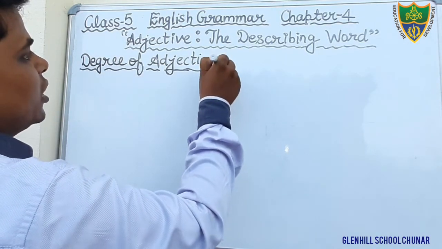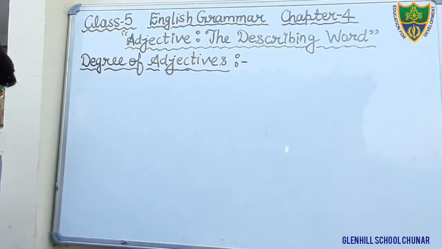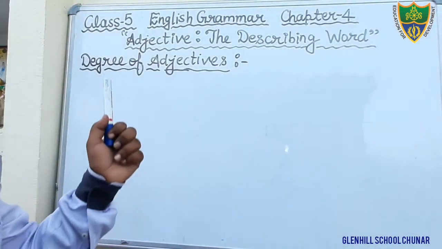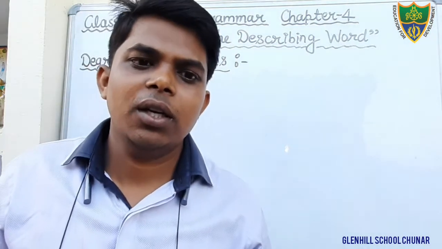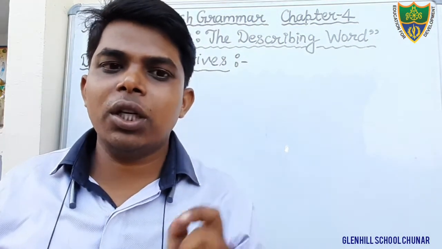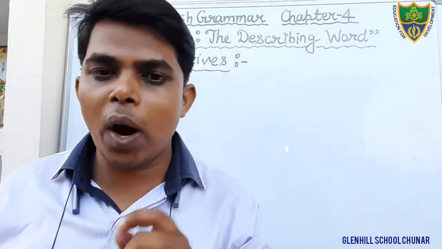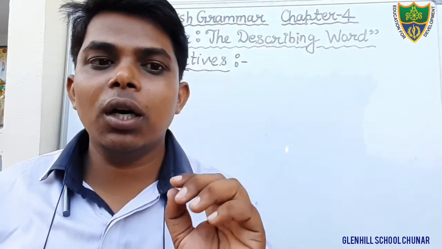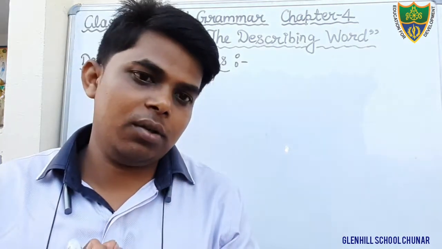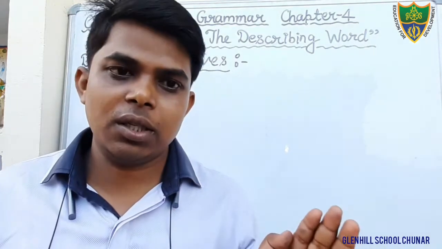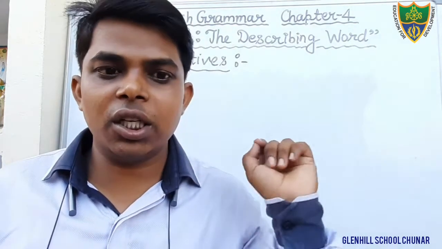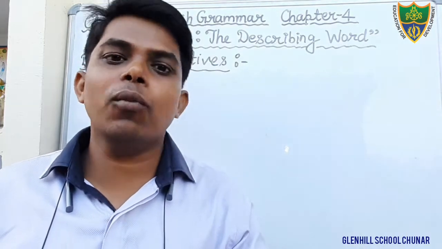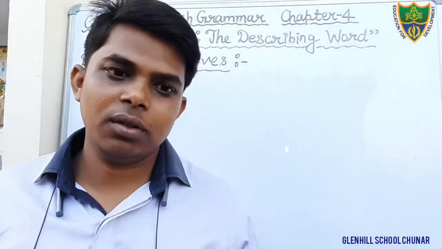Dear students, there are 3 degrees of adjective, that is positive degree, comparative degree and superlative degree. But what is the use of degree? Dear students, we use the degree of comparison to compare 2 things or more than 2 things. We use this degree to compare 2 people or 2 things, or more than 2 people or 2 things.